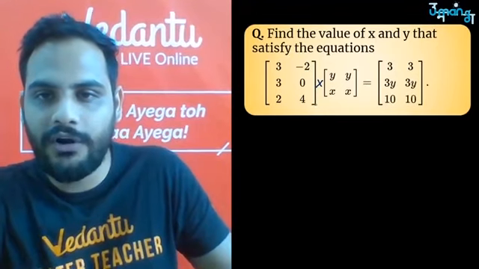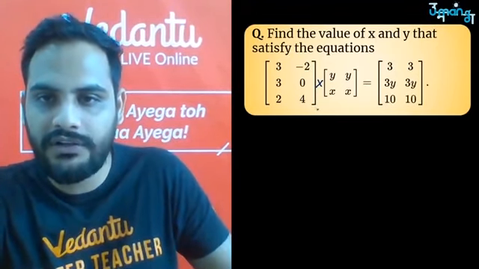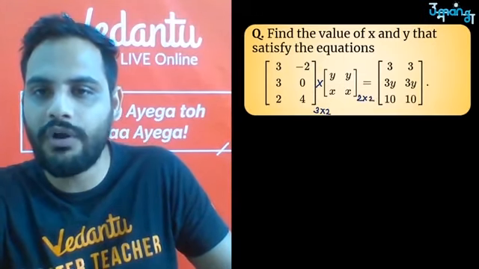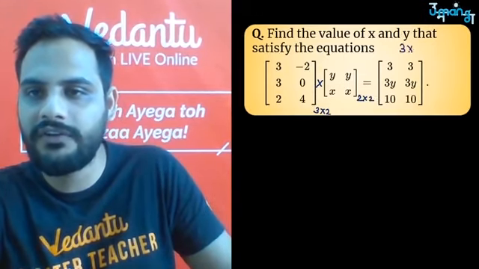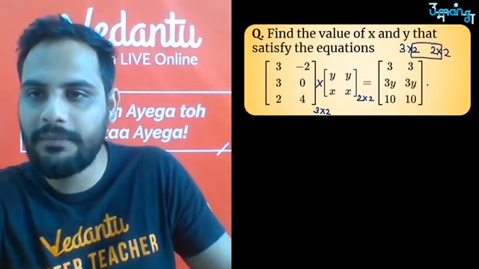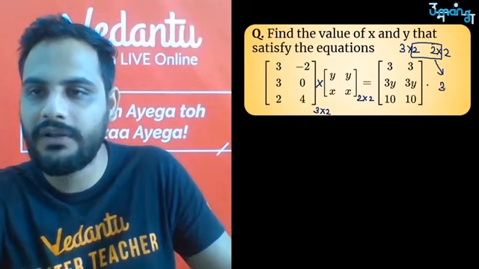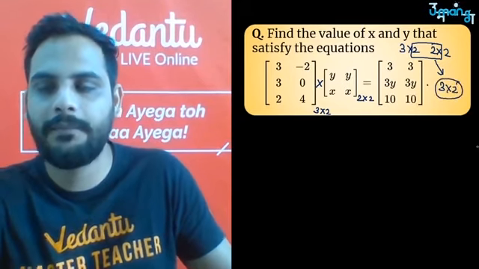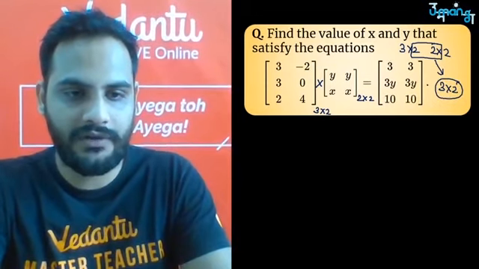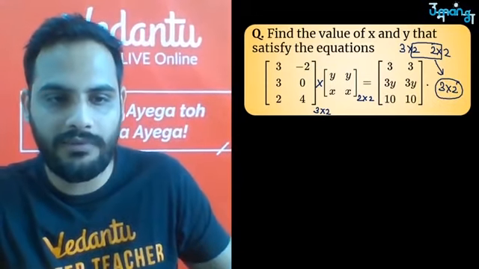Okay, so the order of this matrix is what? 1, 2, 3: 3 rows and 2 columns. The order of this matrix is 2 rows 2 columns. So you can clearly see the first is 3 by 2, the second is 2 by 2. Yes sir, they can be multiplied and the order of the resultant matrix will be 3 by 2, so 3 rows 2 columns.